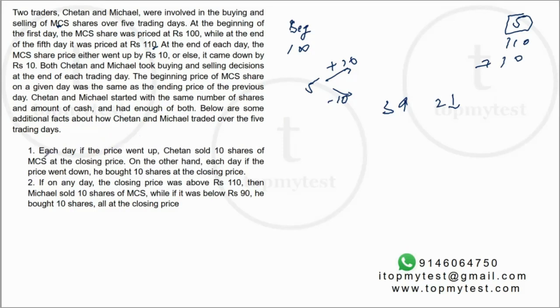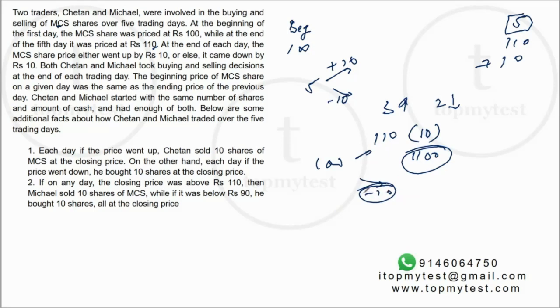Okay, let's see. Each day the price went up, Chetan sold 10 shares of MCS at the closing price. So at the end of the day, he will sell the shares if the price went up. So from 100, if it goes to 110, he will sell 10 shares, which means he will get 1100 rupees in cash. On the other hand, if the price went down, he will buy 10 shares.